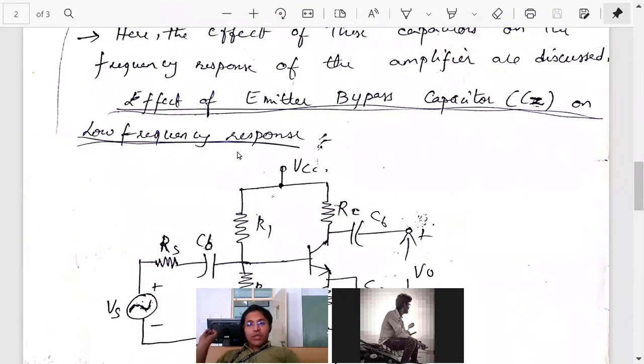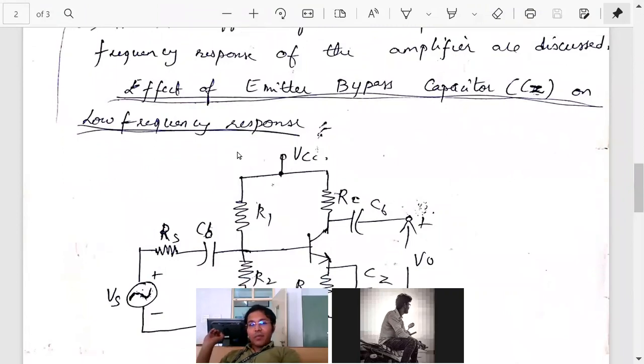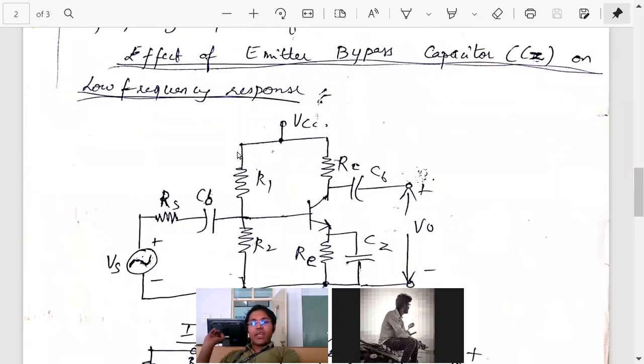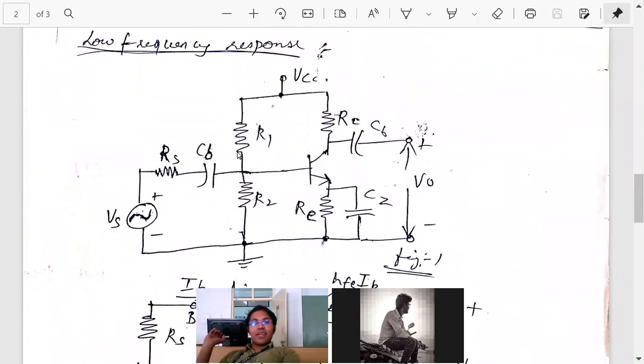what to do? Which effect will we consider? The same thing I told so many times yesterday, today. Please tell which effects we should consider for low frequency response. Answer please. See, we are like friends. You should not be afraid to answer. Even if you give a wrong answer, I will correct it. I will help you. So please answer.